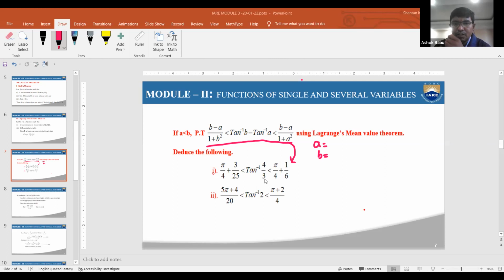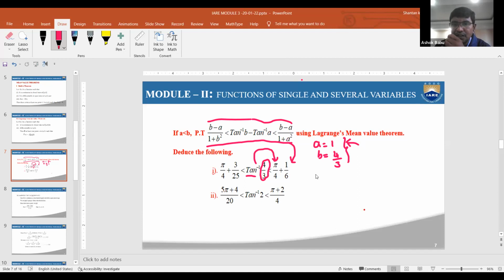Whatever the function is, consider b only. Therefore b is equal to 4/3 and a is treated as tan inverse of 5/4. The tan inverse of 5/4, the value is 1. Therefore you need to assume that a is equal to 1 only. Therefore by using these two logic points, you replace in this equation, then you get the required solution, that is the first part.